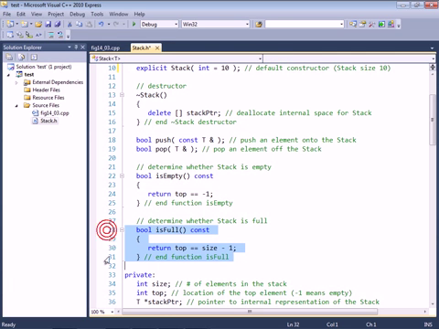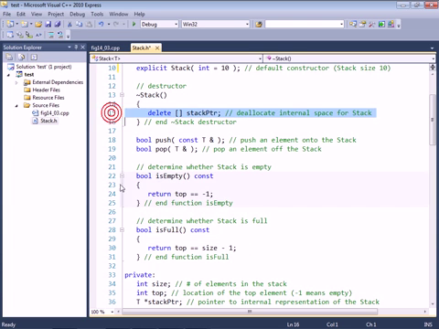And we also have an isFull function to test whether or not we've filled up all of the elements of the array. Now, for the destructor, the isEmpty function, and the isFull function, because they're fully defined within the class definition curly braces, they are also implicitly inlined. And as you can see here, each of these functions is actually very straightforward in terms of its body. Typically, the compiler would inline such simple member functions for performance reasons.